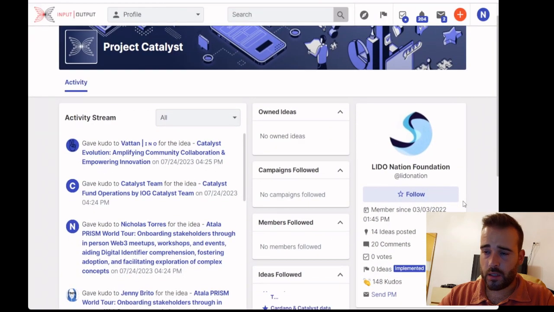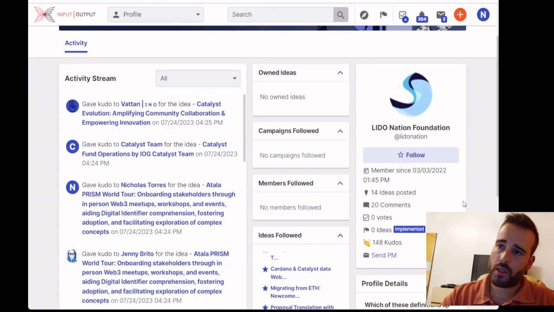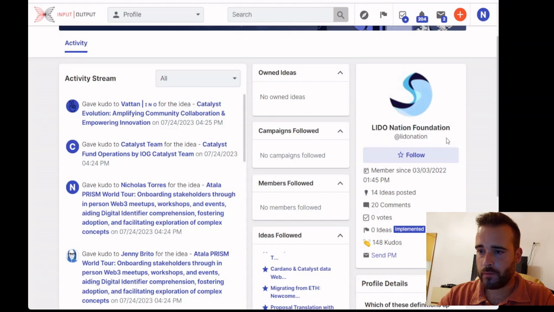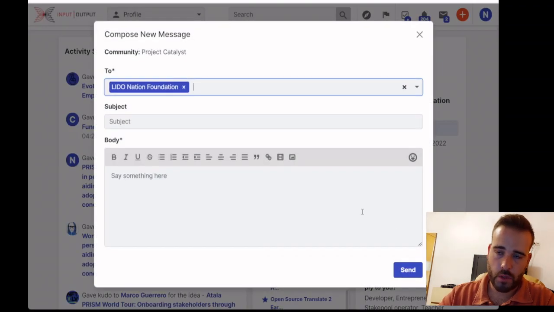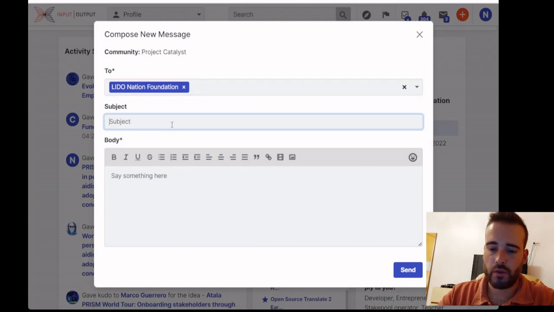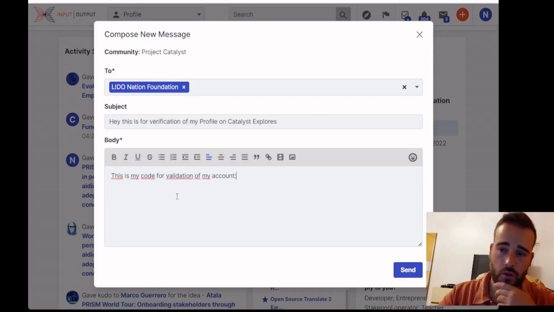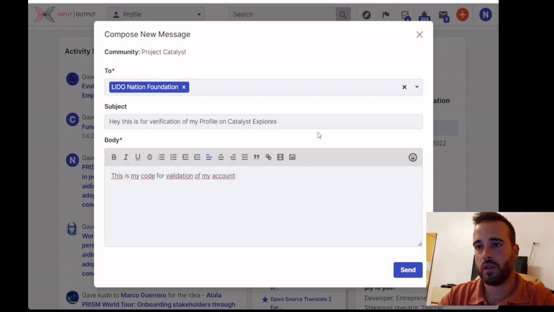Then you click that link that you have there on the Catalyst Explorer, and it will take you here to this profile of Lido Nation. Okay, and then here you can select send private message. You click here, and you'll be sending a private message for Lido Nation. So I'll just say, and then you just add your code here, you just paste it from the website, and you click on send.